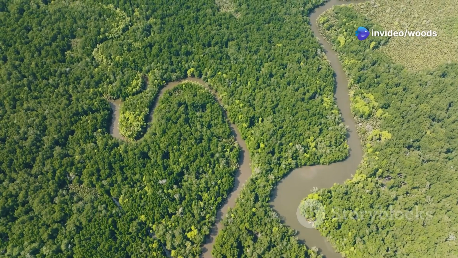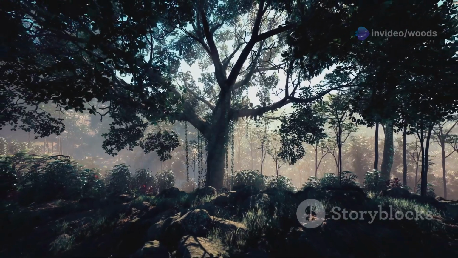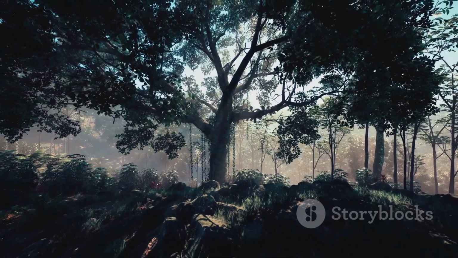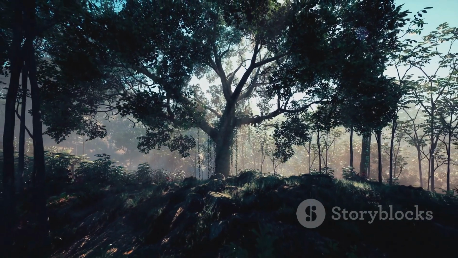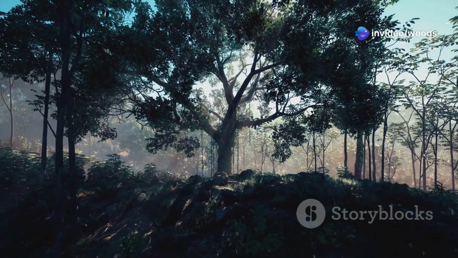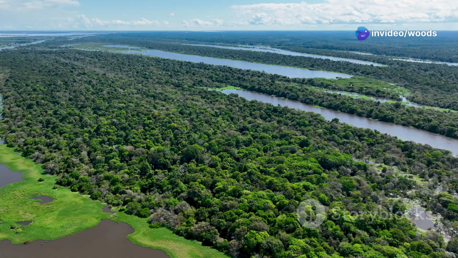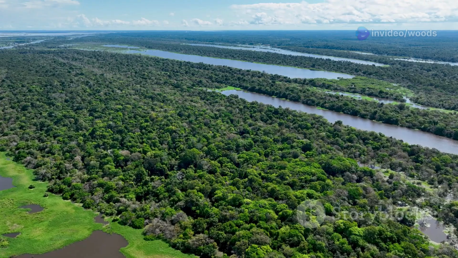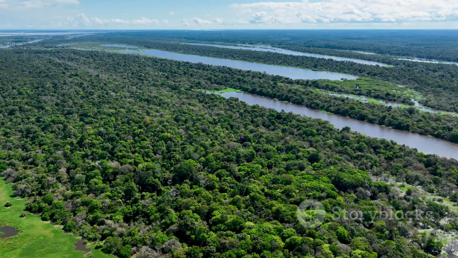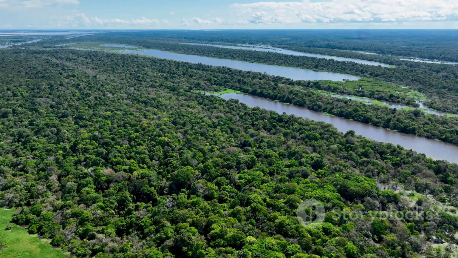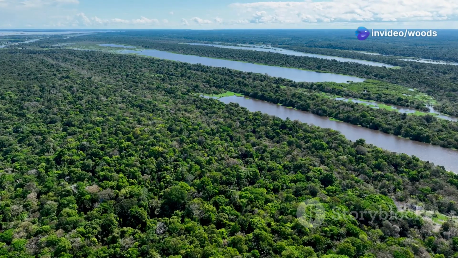Section 5. The Congo Basin, a weather powerhouse. The Congo Basin in Africa is another example of a forest that influences its own weather. This vast expanse of tropical rainforest spans across several countries, including the Democratic Republic of Congo, Cameroon, and Gabon. It is the second largest rainforest in the world, covering an area of over 500 million acres. This immense forest is home to a rich diversity of flora and fauna, many of which are found nowhere else on Earth.